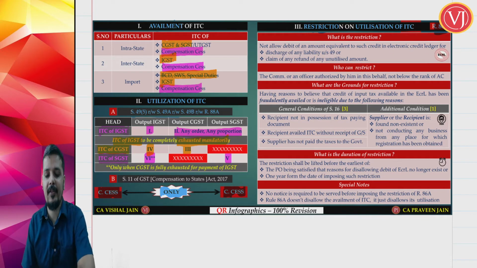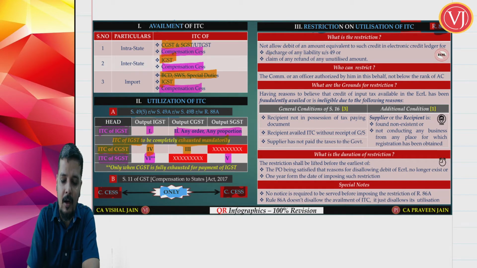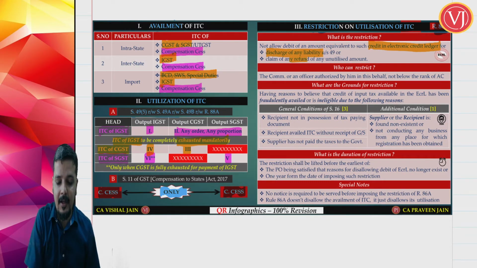So what is meant by restriction on utilization of ITC? It means not to allow your ITC. You can take your ITC, but you cannot use it for discharging liability. You cannot use it for payment of output tax. You cannot claim the refund.